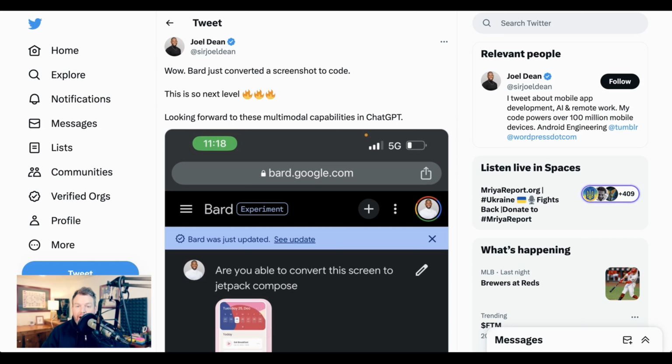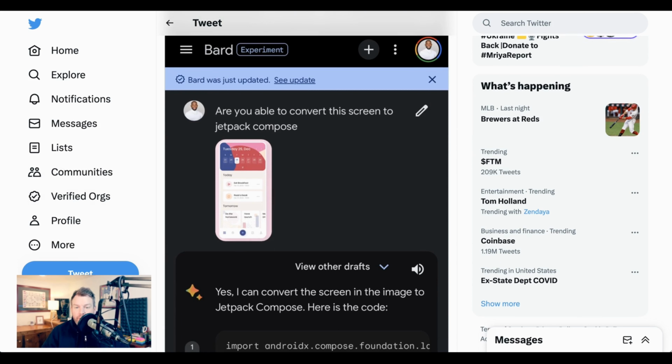Joel Dean writes, "Wow, Bard just converted a screenshot to code. This is so next level. Looking forward to these multimodal capabilities in ChatGPT." The prompt that Joel had used was, "Are you able to convert this screen to Jetpack Compose?" and then shared a screenshot from which Bard was able to push out code, although Joel doesn't say how accurate that code was.